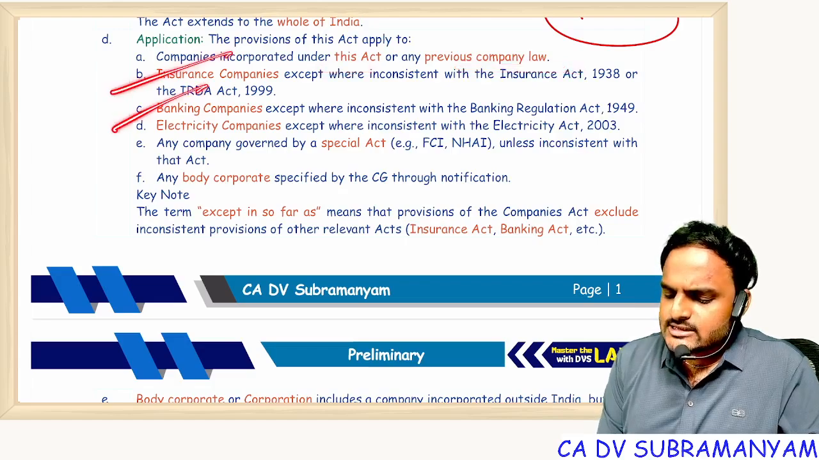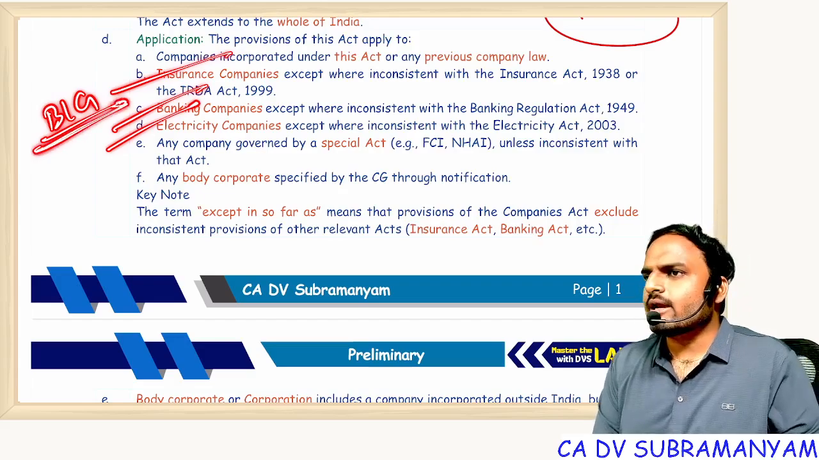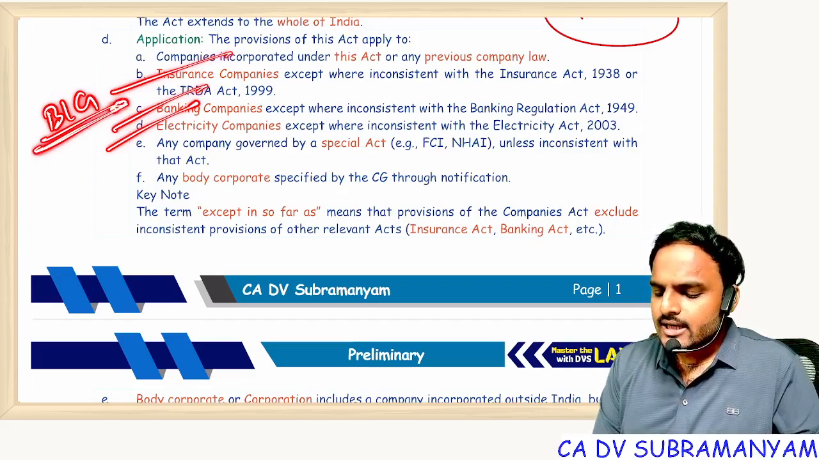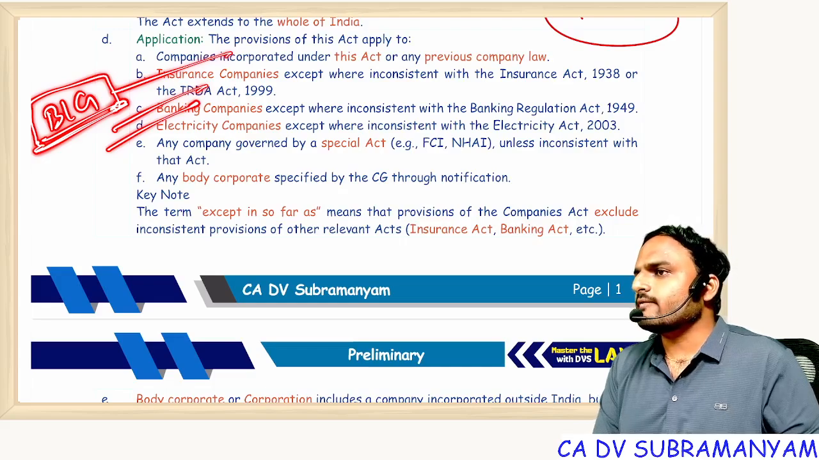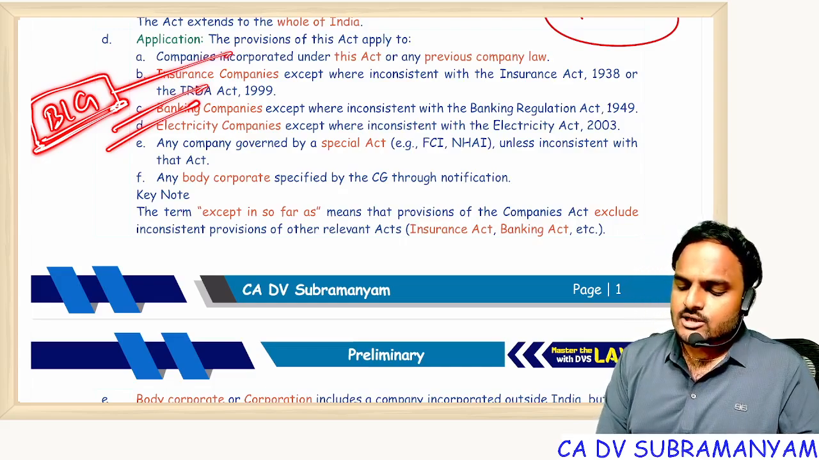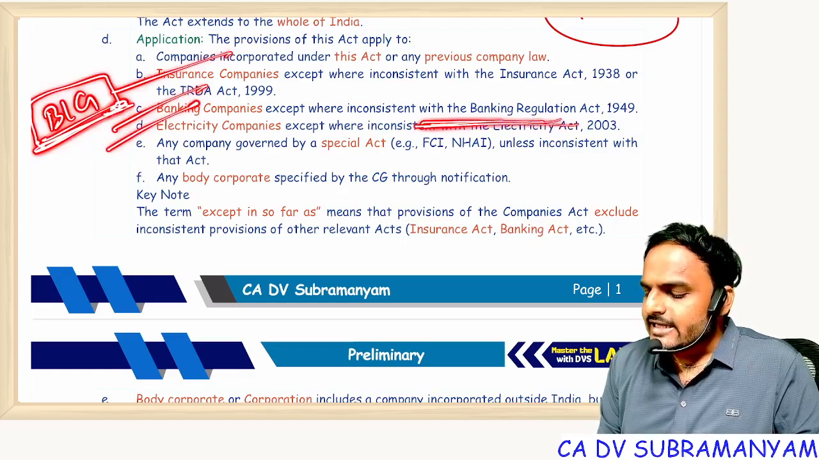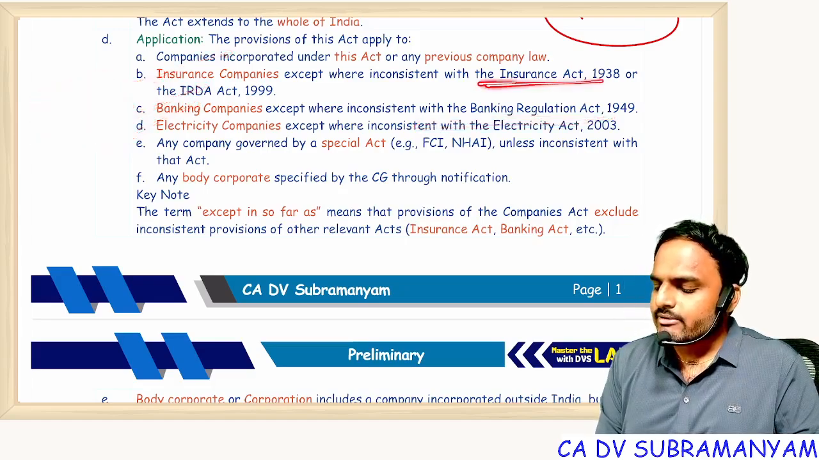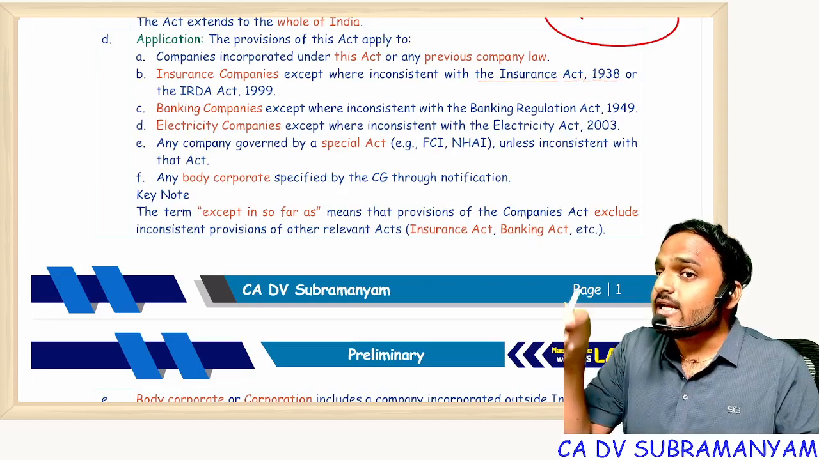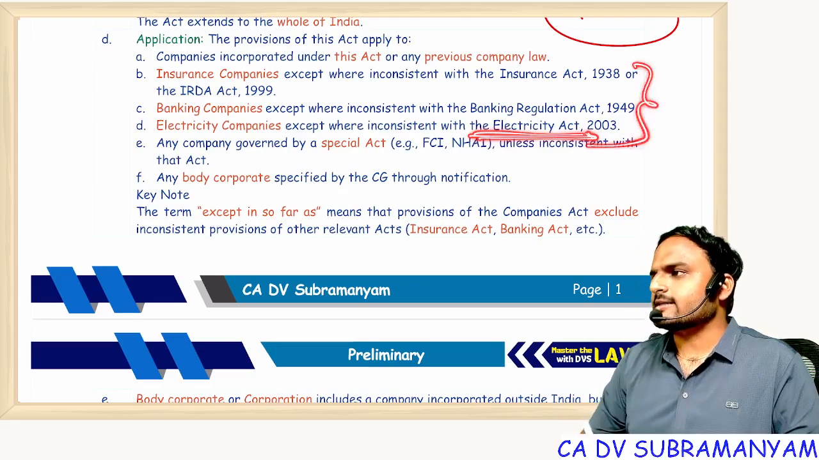Next, insurance, banking, electricity. I call them big companies. Whenever I want to use the words insurance, banking, electricity, I use the word BIG. B means banking, I means insurance, G means generation of electricity. So our Companies Act is also applicable to big companies. Exception: if there is any inconsistency between the Companies Act and the Banking Regulation Act, or the Insurance Act, or the Electricity Act, follow the respective acts.